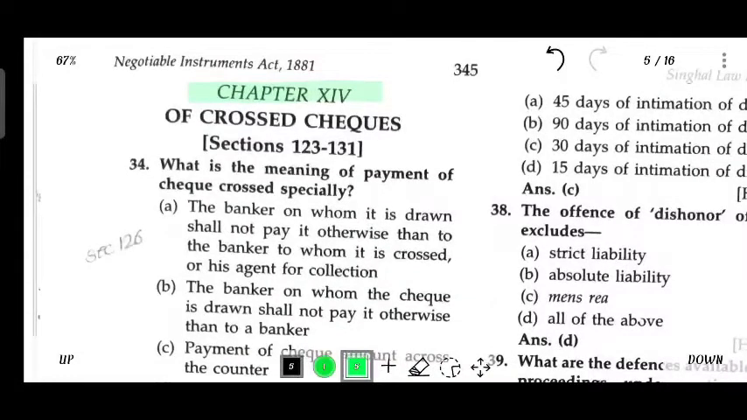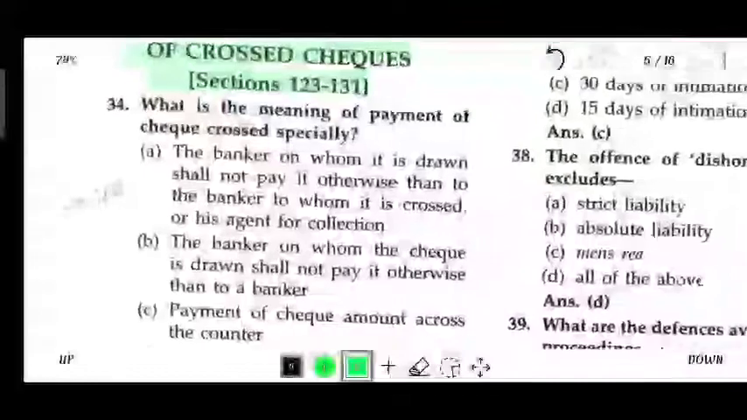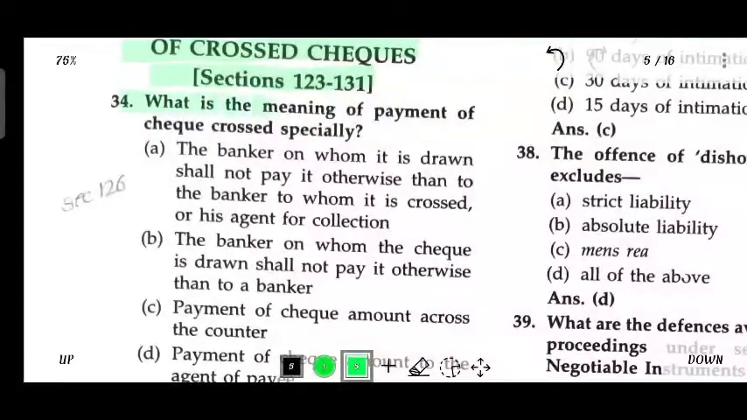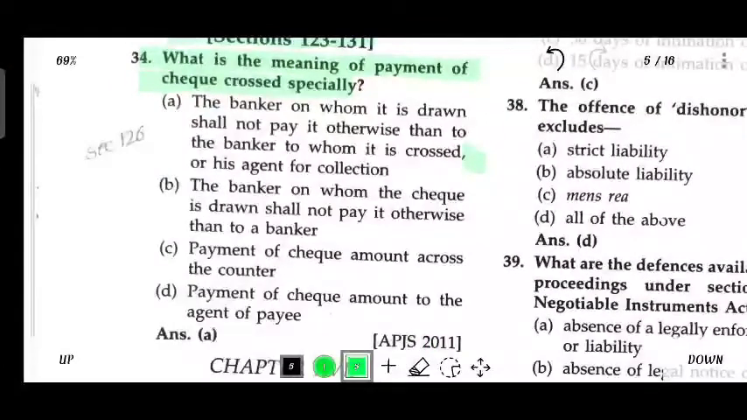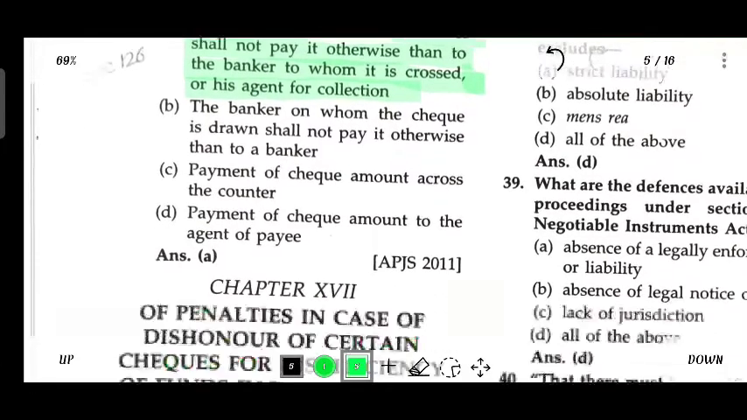Chapter 14, Crossed Checks, Section 123 to 131. What is the meaning of payment of a crossed check? Crossed specially: the banker on whom it is drawn shall not pay it otherwise than to the banker to whom it is crossed, or his agent for collection.